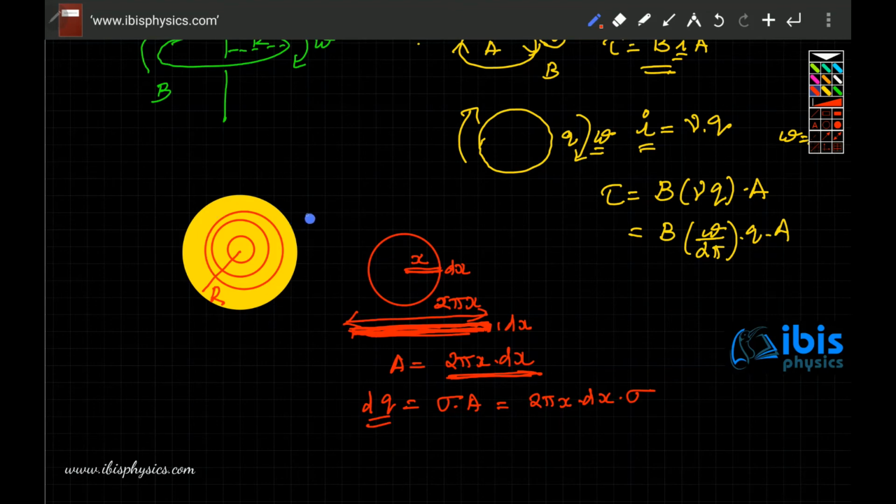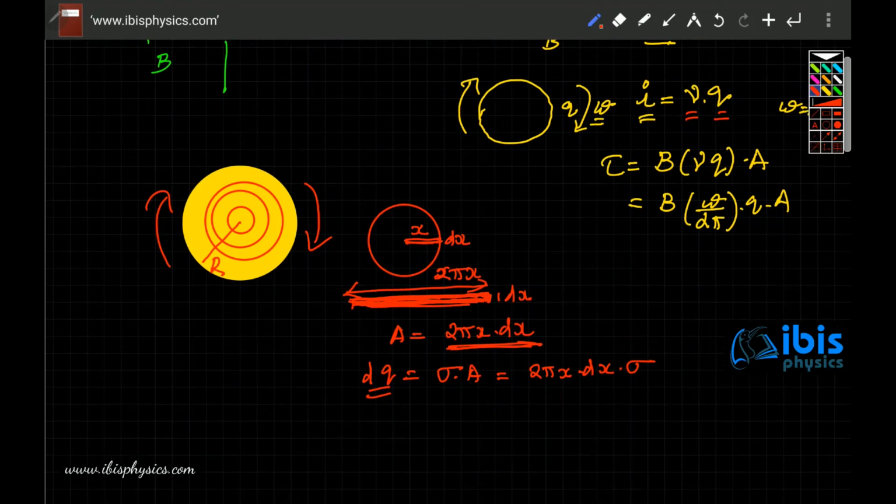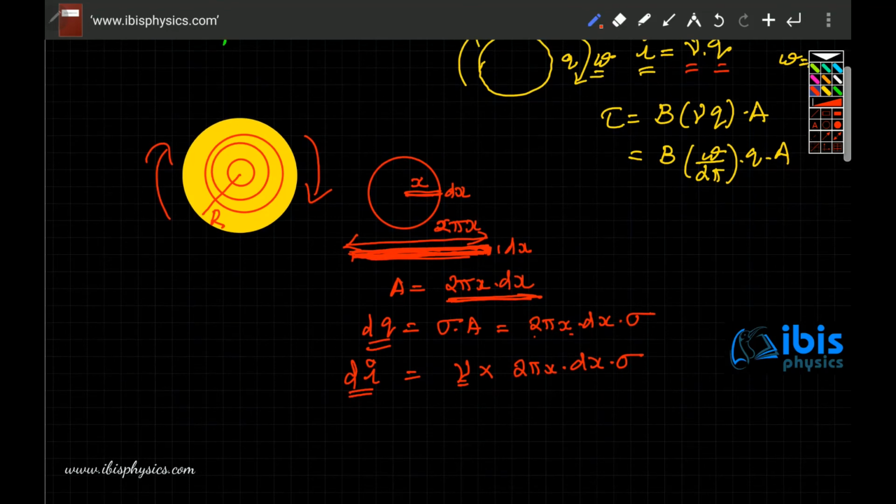When this is rotating, as we discussed, current is equal to frequency into charge. So the charge on a loop is 2 pi x dx into sigma. When the disk is rotated, the small current generated in the loop will be frequency into charge. Charge is 2 pi x dx into sigma, and frequency is omega by 2 pi.